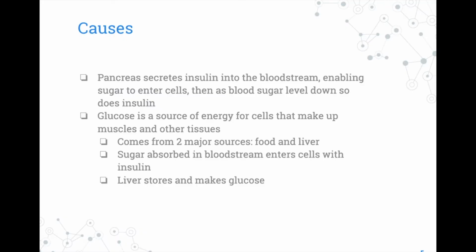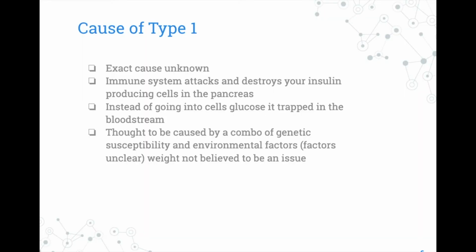Causes. The pancreas secretes insulin into the bloodstream, enabling sugar to enter cells. Then as blood sugar levels go down, so does insulin. Glucose is a source of energy for cells that make up muscles and other tissues. This comes from two major sources, the food and your liver. Sugar absorbed in the bloodstream enters cells with insulin. Liver stores and makes glucose.